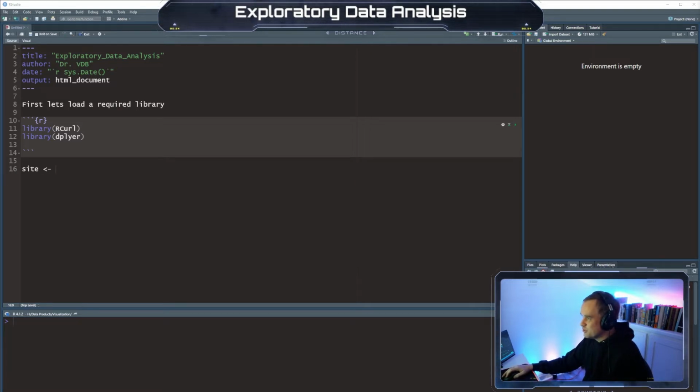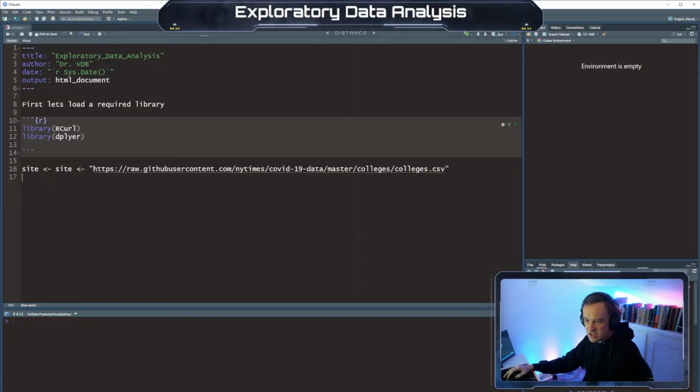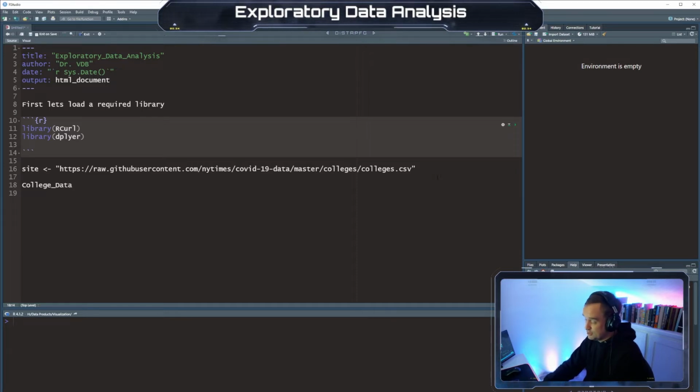I'll try to remember to put this down in the description so you can just copy and paste it. This is the website that we are going to get the data from. This is New York Times COVID-19 data for colleges. So we'll be looking at some real data from the COVID-19 pandemic at universities.